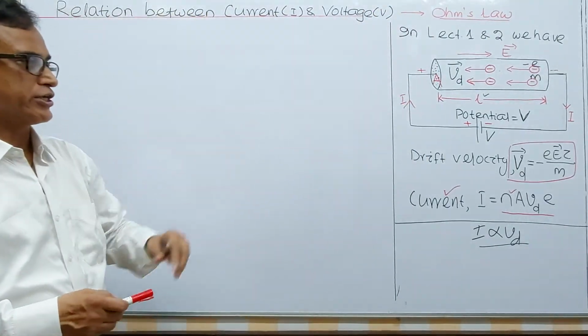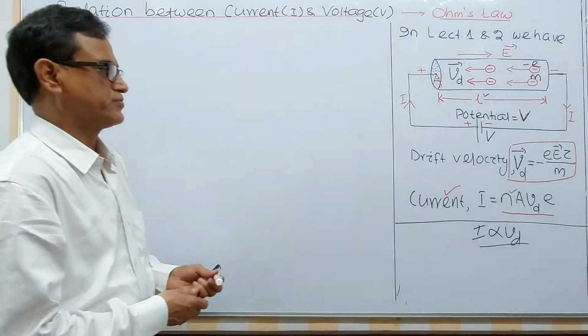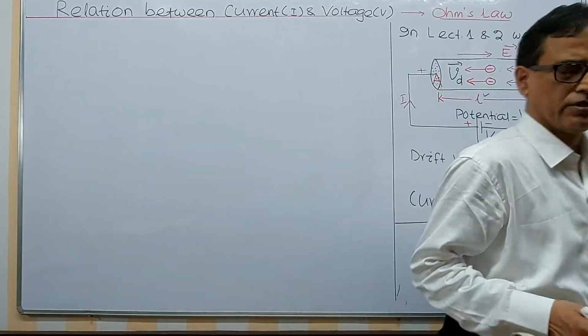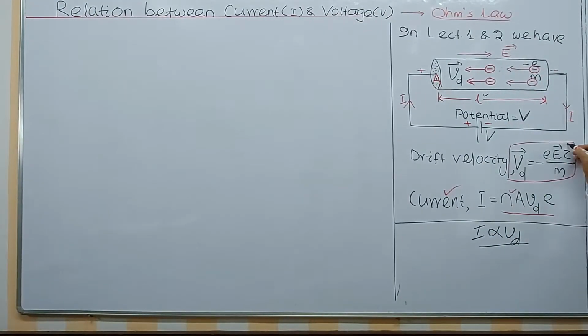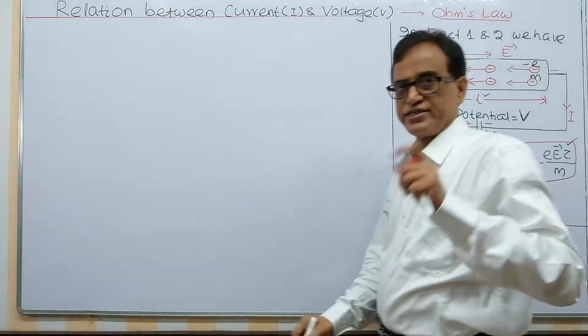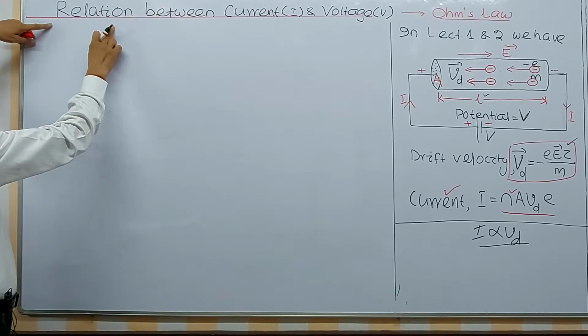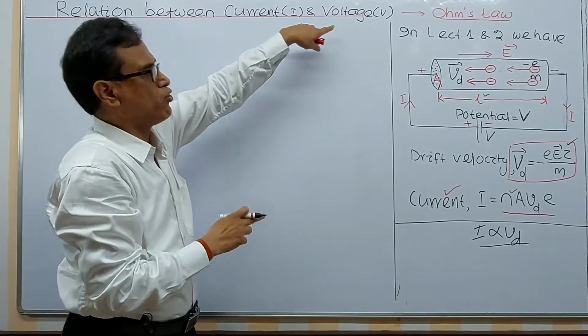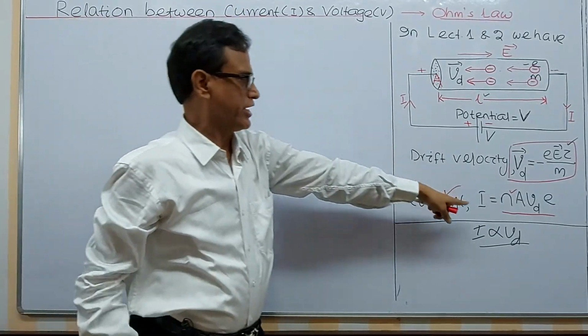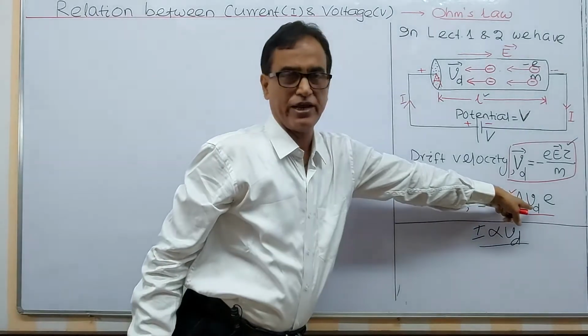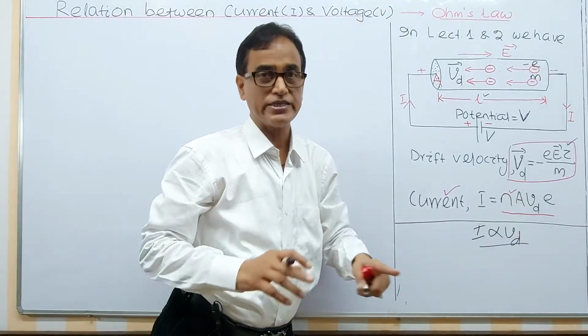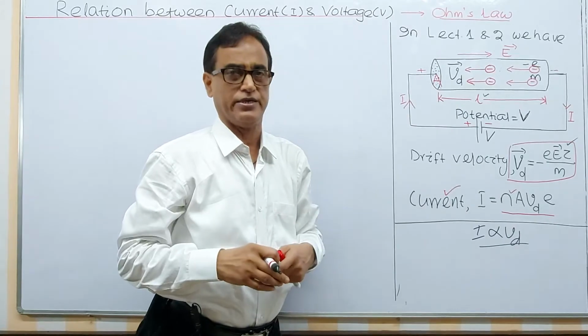Taking the help of these equations in today's class, let me consider this is the drift velocity in magnitude. Now we will get a relationship between current and voltage. Current is directly proportional to drift velocity.